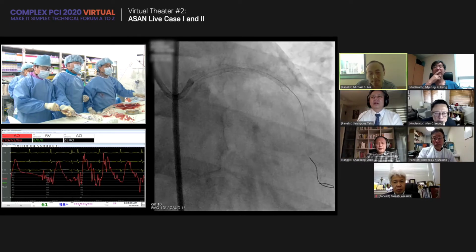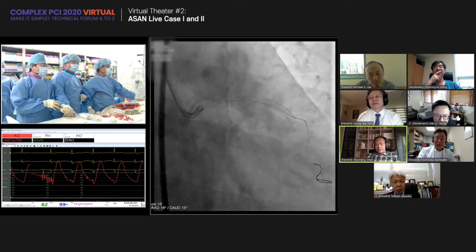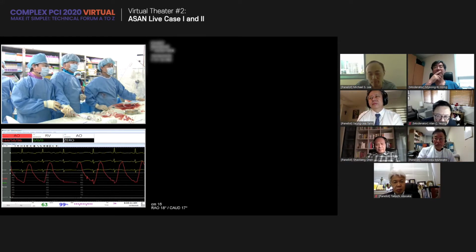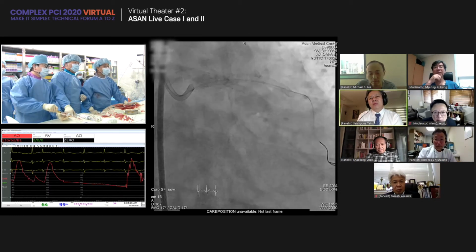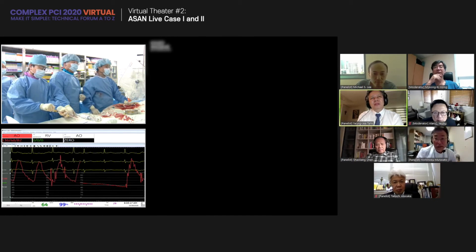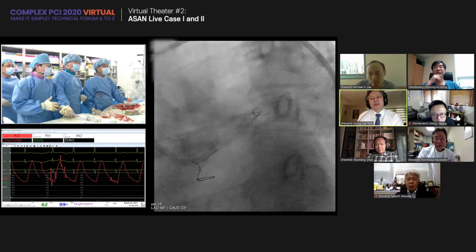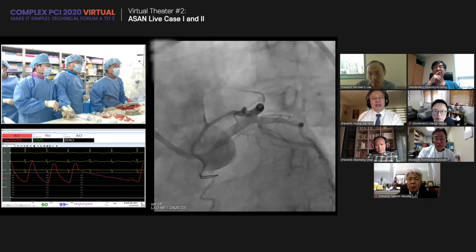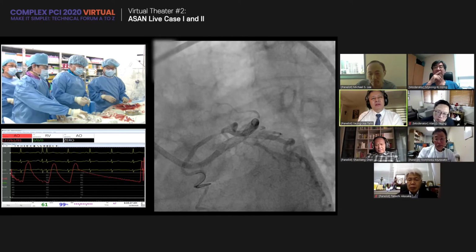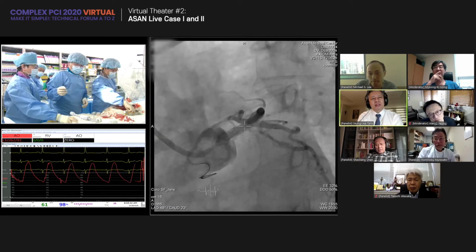Because after classic crush, there are 3 layers of stent. In almost all the meta-analyses of bifurcation lesions, DK crush is a very important factor to improve the long-term result. Yeah, it is the main technique, DK crush.